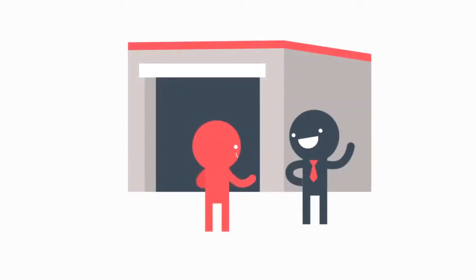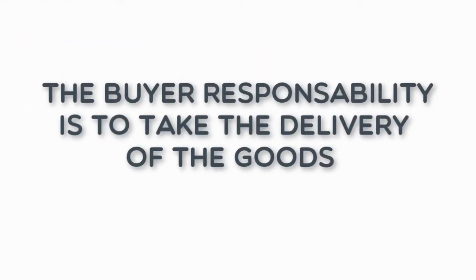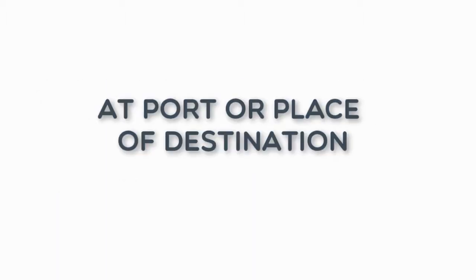Delivery and taking delivery. The seller must make the goods available to the buyer, unloaded from the arriving means of transport at the named terminal at port or place of destination within the agreed upon time. The buyer's responsibility is to take the delivery of the goods at the named terminal at port or place of destination as provided in the contract.